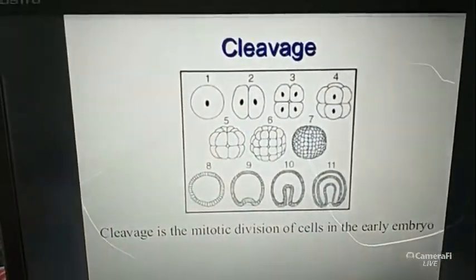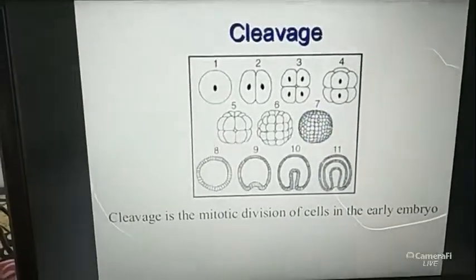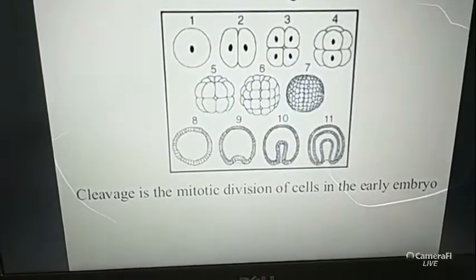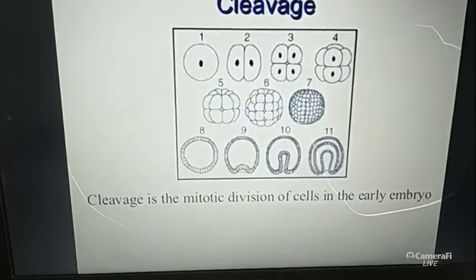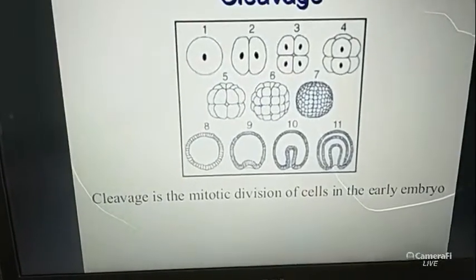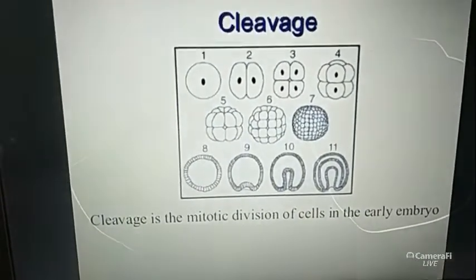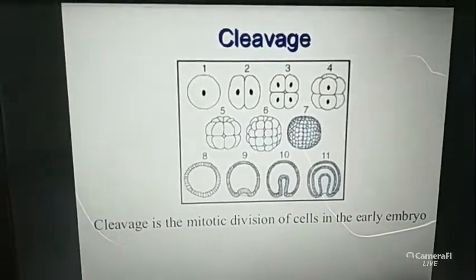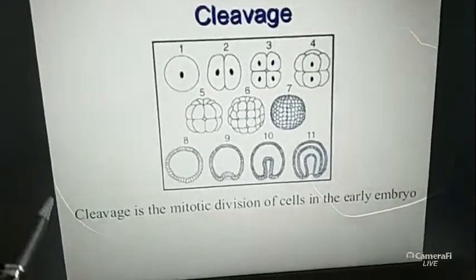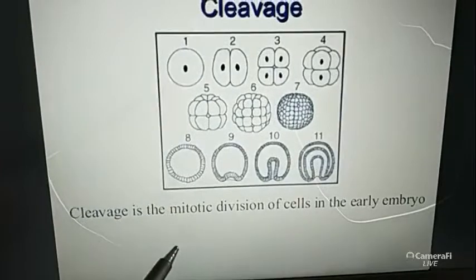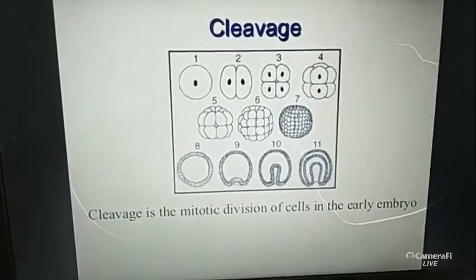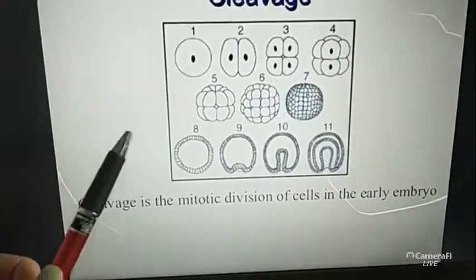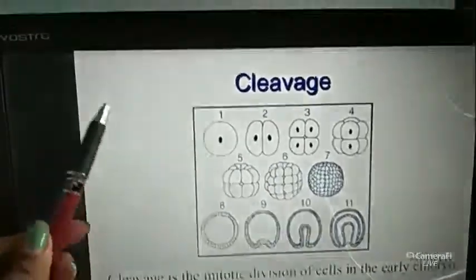What is the definition of the cleavage? The cleavage is the mitotic division of the cells in the early embryo. This is the meaning of the cleavage. Actually, the cleavage is the mitotic division, one type of the mitotic division which is present in the early embryo stage.